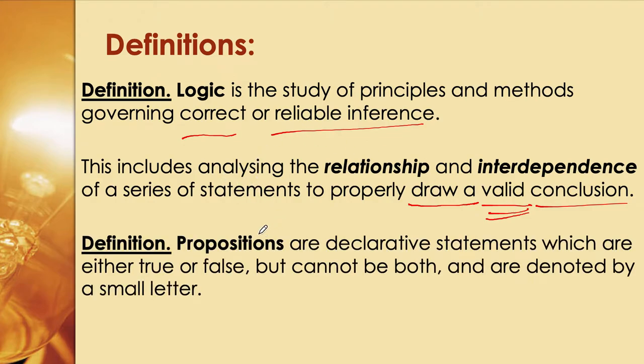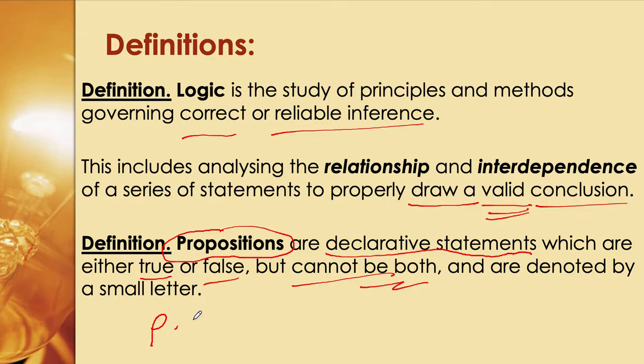Let's define then proposition, which we're going to deal with in the next couple of slides. Propositions are declarative statements, please take note of that. They are declarative statements which are either true or false, but they cannot be both, and they are denoted by a small letter, usually p.